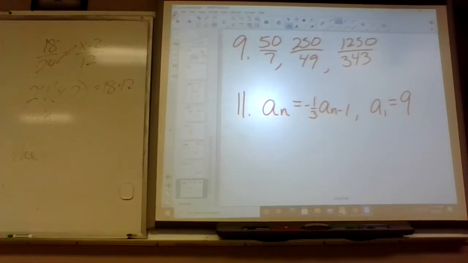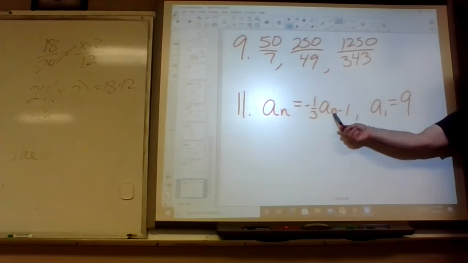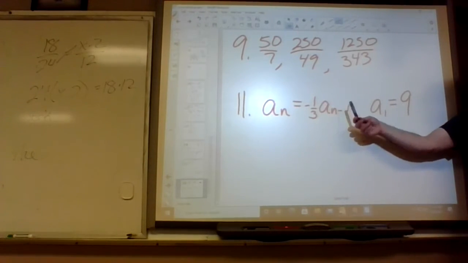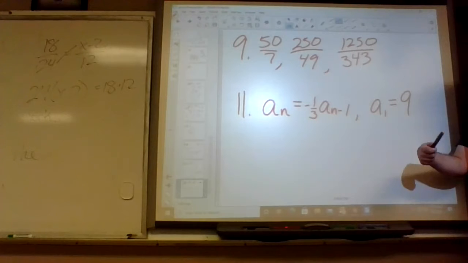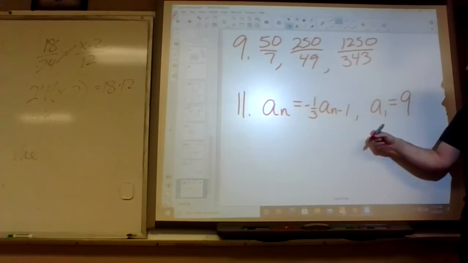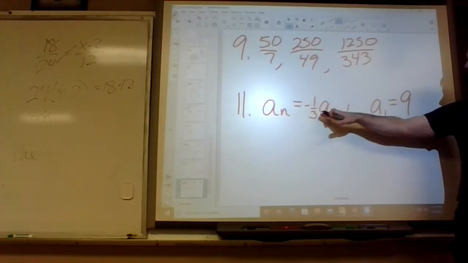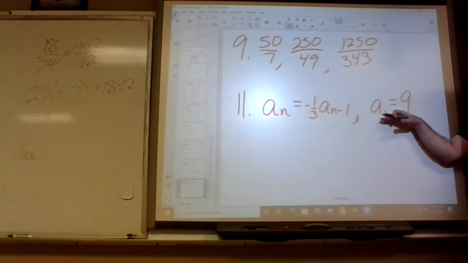Recursive was like the easier form. I know we got confused by what the little n and the little n minus 1 meant, but it just keeps track of which term you're talking about. Is that a comma or a 1 in there? This is a comma. This is the formula. This just tells you what the first term is.